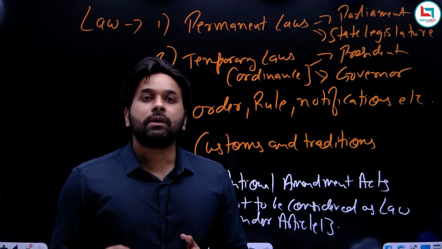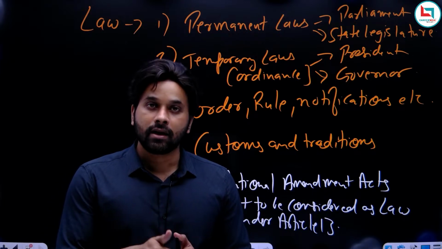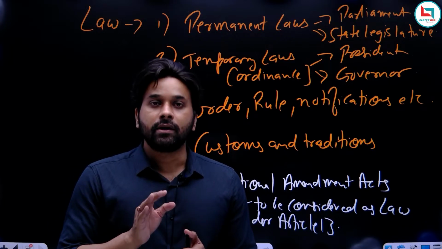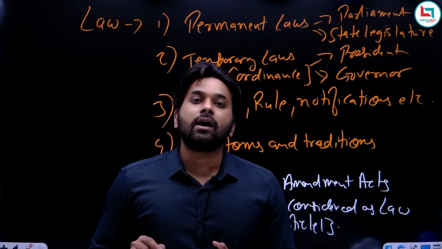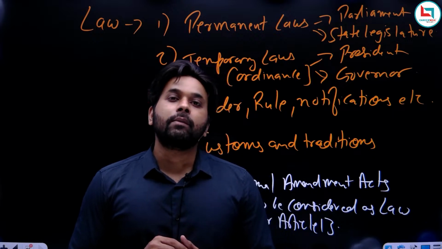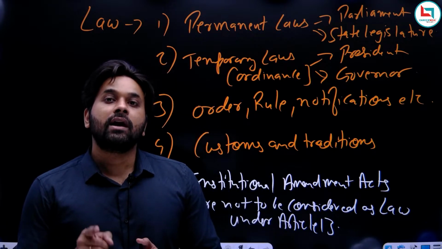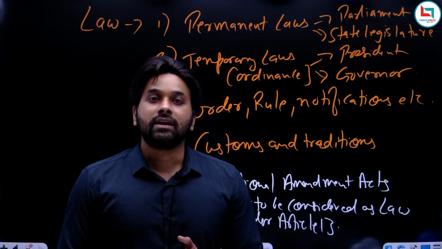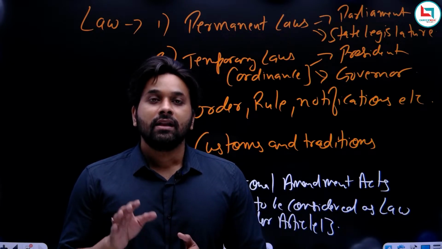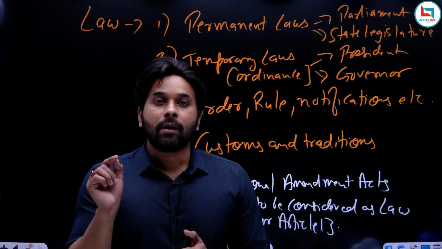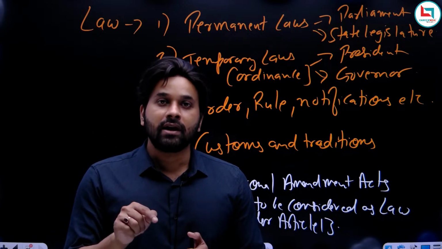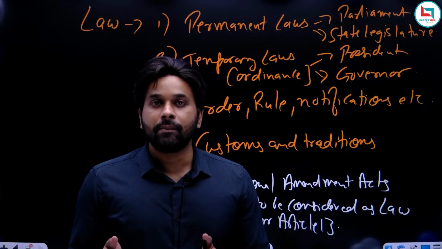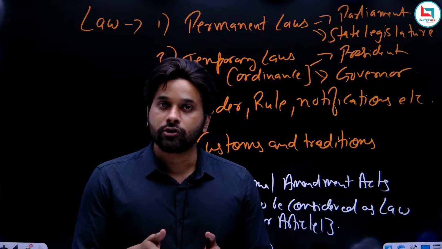By the 24th Amendment Act, Article 368 and Article 13 were amended, and when Article 13 was amended, it was mentioned in Article 13 that constitutional amendment acts are not to be considered as law under Article 13. And why was this said? Because in Golaknath case, Supreme Court said that Constitutional Amendment Act should also be considered as a law under Article 13, and any law which violates the fundamental right will be invalid or unconstitutional.